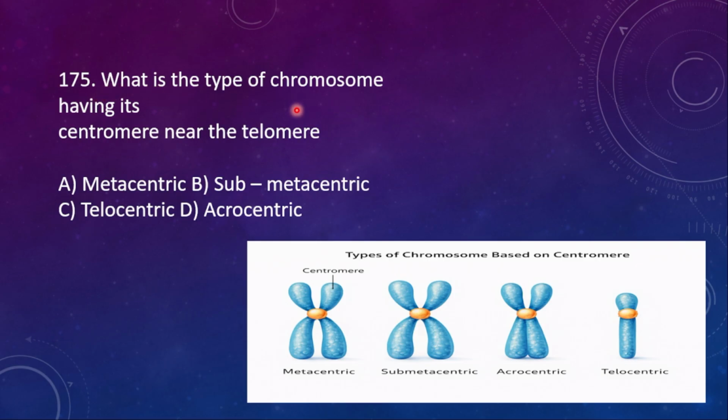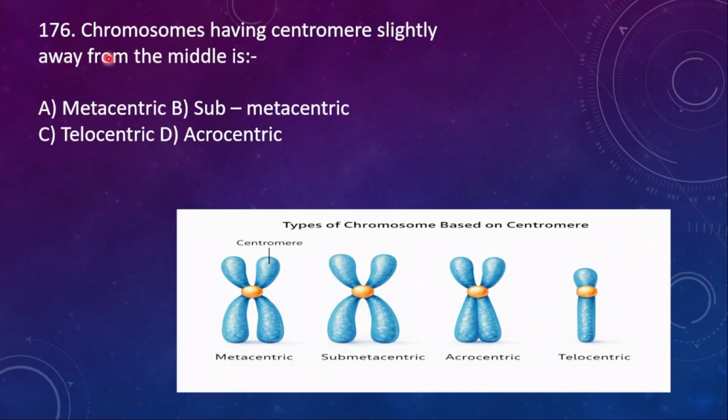175. What is the type of chromosome having its centromere near the telomere? Near the telomere means this is the telomere. If the centromere is near the telomere, then it is called telocentric. 176. Chromosomes having the centromere slightly away from the middle. This is the center; slightly away from the center means what is it called?